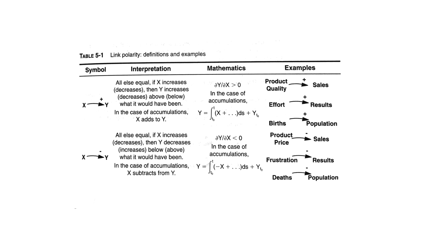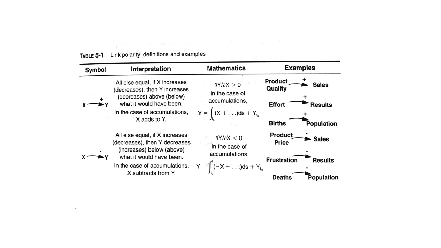I've kind of already gone over this. Here's a lot of words saying more or less what I've said before. If X goes up and Y goes up, then it's a positive polarity. You don't worry about the mathematics. Here's words that say the same thing. And here's a few examples. If product quality goes up, we expect sales to go up, holding all, and somewhere else it says here, all else equal. And that's a very important element.